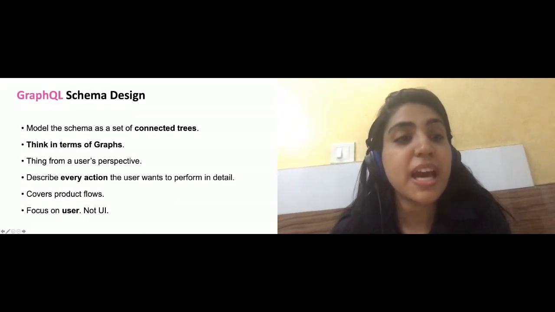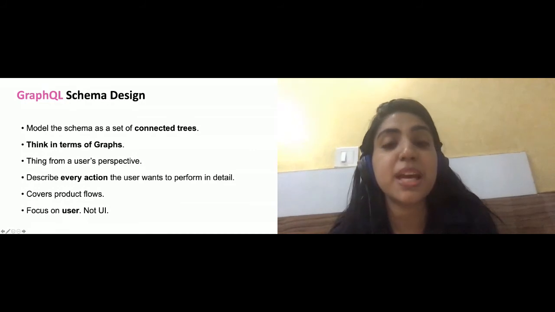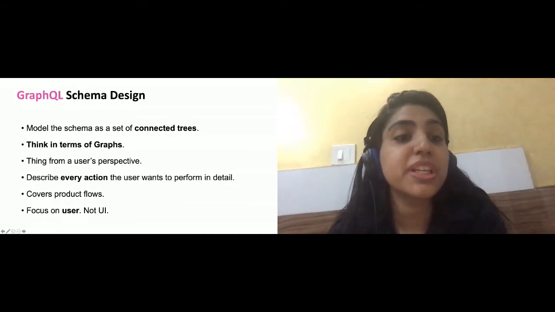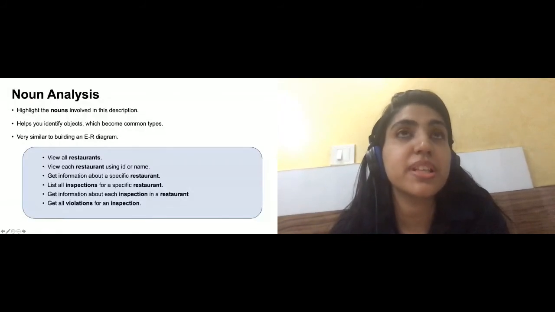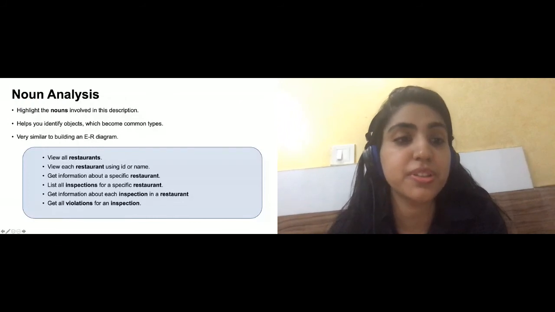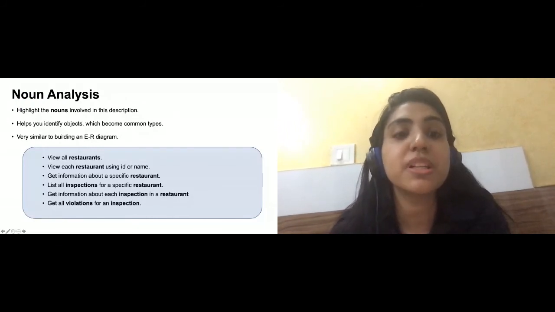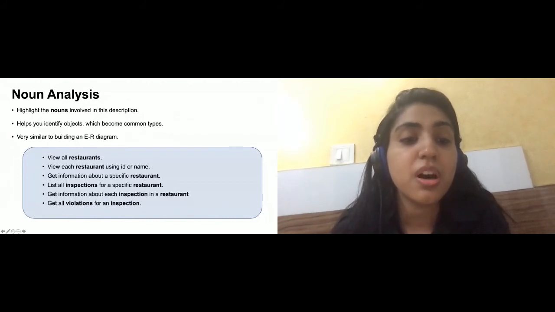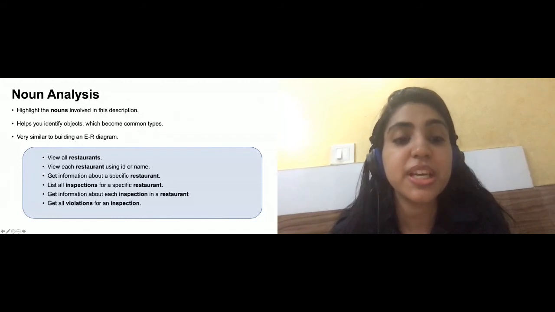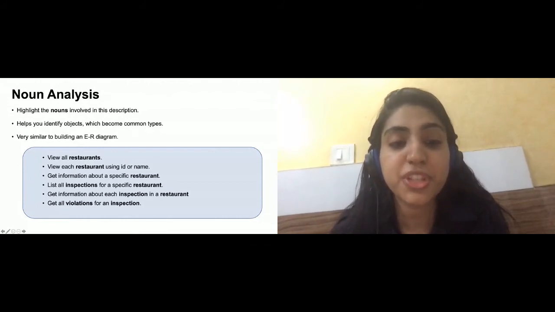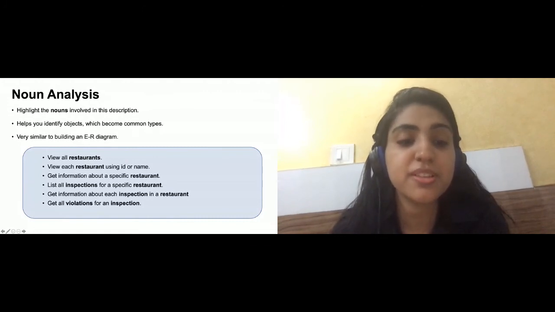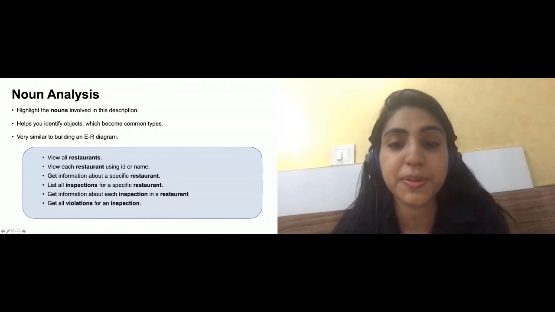Okay, now once we have the user actions defined, our next step is to do the noun analysis. In this step, what we should do is highlight the nouns that are involved in the description of our user actions, and identify objects and try to build a sort of ER diagram out of it. So if you see in the box below, in the user actions, I've highlighted or bolded the nouns. Primarily we have three nouns for our use case: restaurants, inspection, and violations.